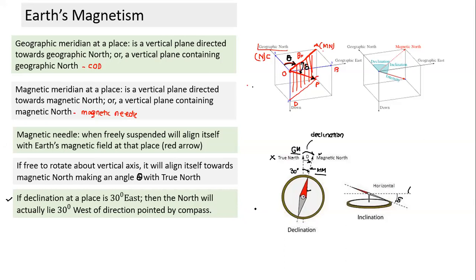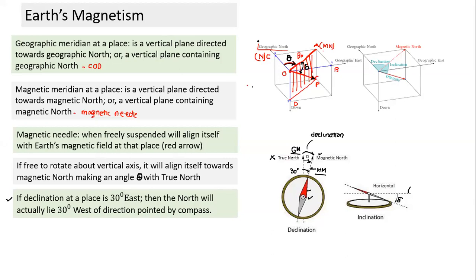See, suppose you're lost in a place. You know there's a city towards north. If you're standing in the jungle, how do you find out which direction is north? What do you need to find north? Even if you have a compass, the compass doesn't point towards true north all the time. It points towards magnetic north. But if I know the declination at that place with reference to the compass, I can correct my direction and find out the direction of true north.